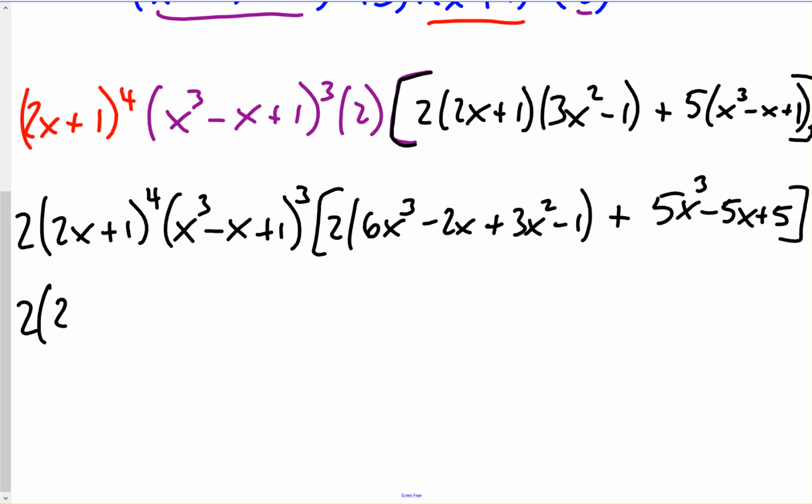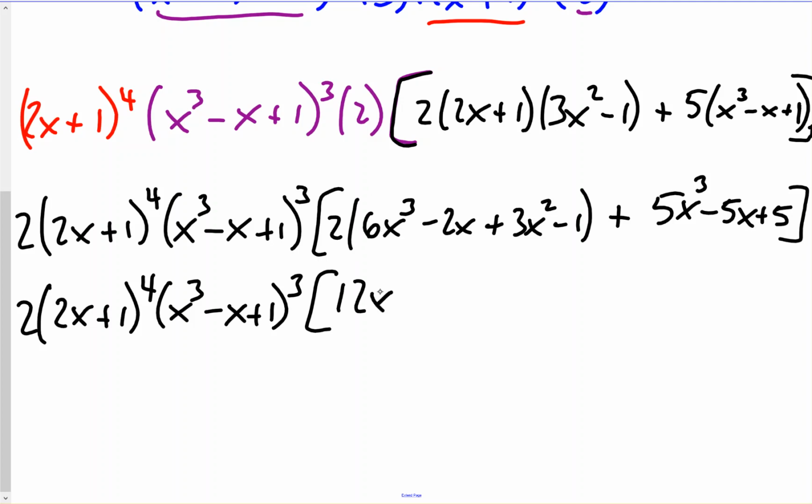Copy this down: 2x plus 1 to the 4th, x cubed minus x plus 1 cubed. Distribute the 2 into this quantity. So we have 12x cubed minus 4x plus 6x squared minus 2, plus 5x cubed minus 5x plus 5.